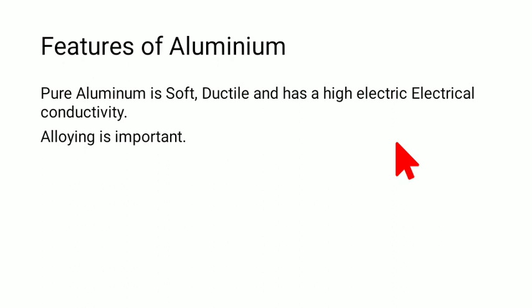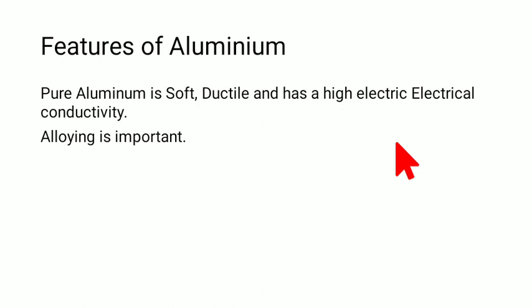Now, what was the need for extracting all of these metals? What was the need for doing all of this hard work? We did all of this hard work because we wanted to use something that was very hard and very strong. Now pure aluminum, which is not very strong, is very ductile and very soft, you don't want to use that, isn't it? What's the use of a metal which is not even hard, not even strong?